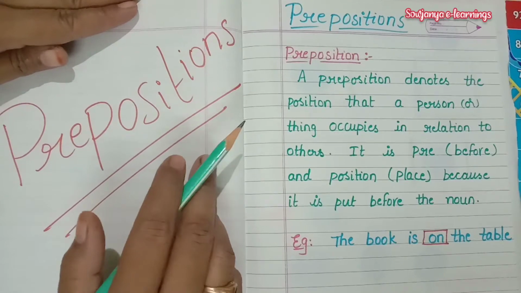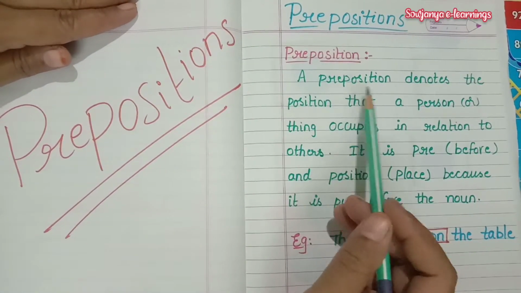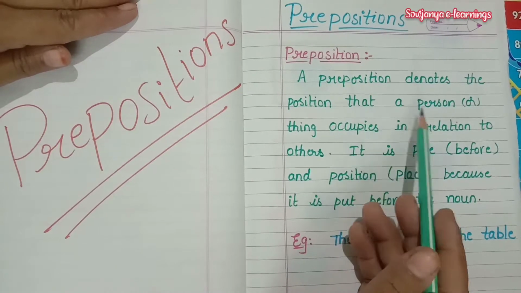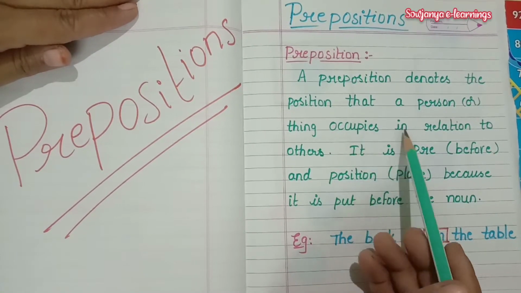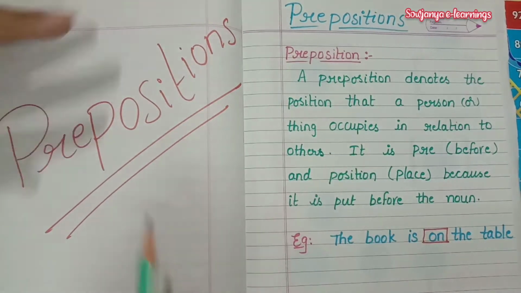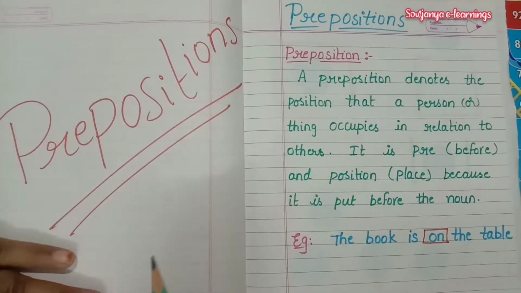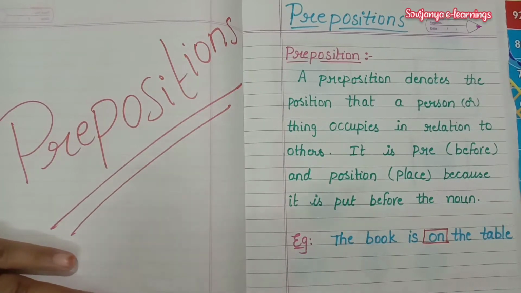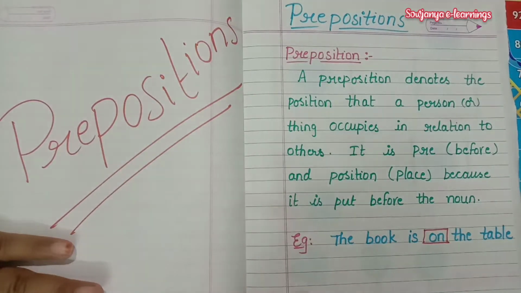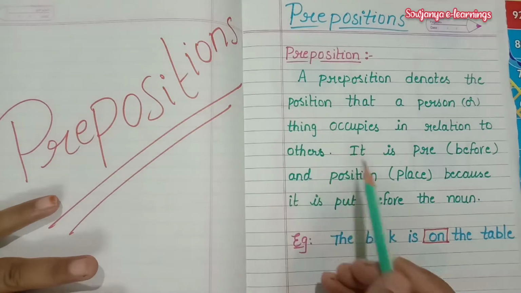Today we are going to learn about prepositions. A preposition denotes the position that a person or thing occupies in relation to others. Here we are telling about any person or any object. Objects means things. So if we are telling about those, and positions means where they are going to stay, about that we call it prepositions.